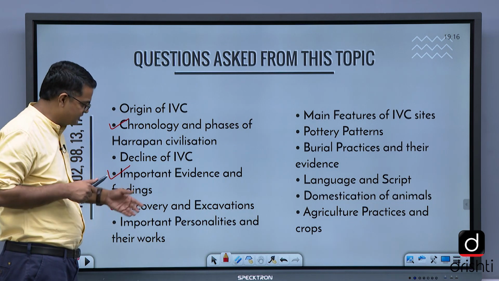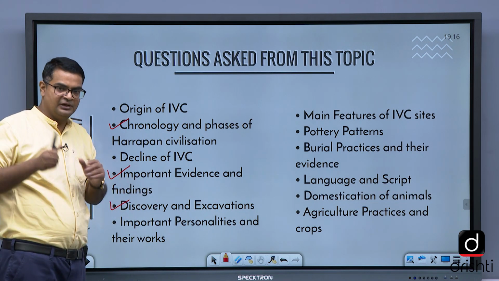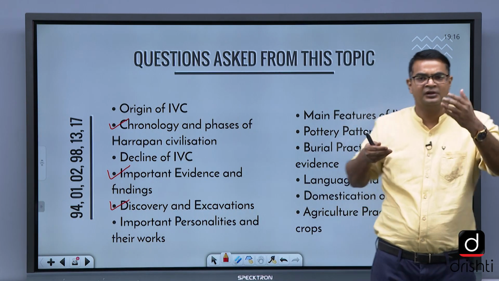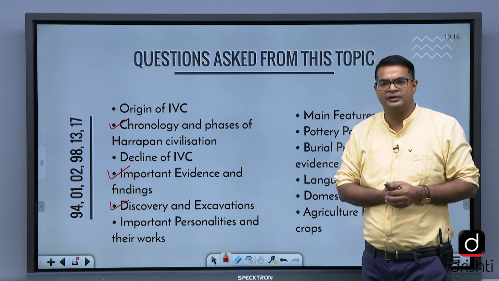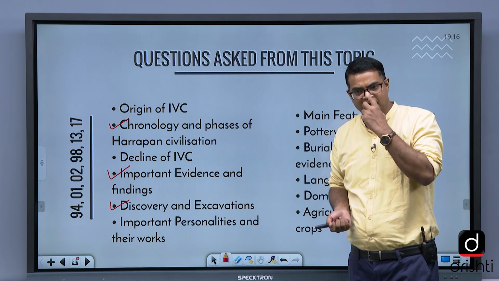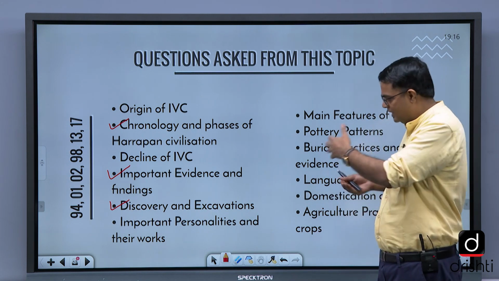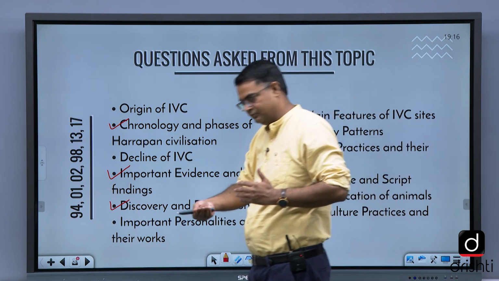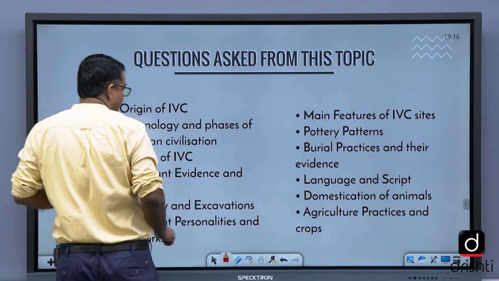Important personalities and their works, for example, Marshall and Pascoe, then Wheeler, and all these, Dayaram Sahni, Rakhaldas Banerjee, all these people and their work. इनके नाम और इनके काम क्या क्या है, उस पर फोकस करेंगे. So this is also important.